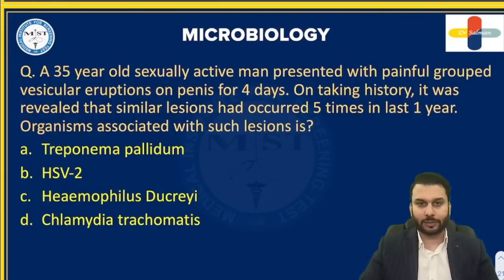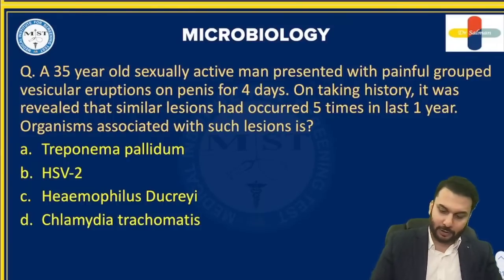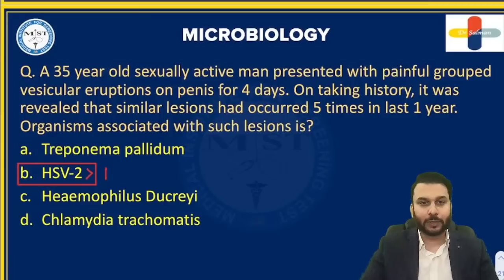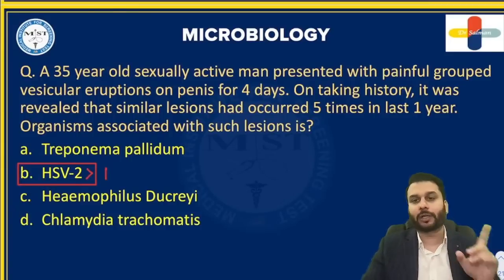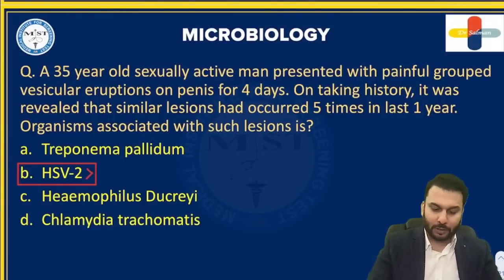Okay, I see the answers coming in. All right. So the correct answer for this is herpes genitalis. So basically, herpes lesion, HSV2. We all know genital lesions are more commonly caused by HSV2 rather than HSV1. Both of them can actually cause genital lesions, but more commonly it is HSV2. So this is what you have to remember here.